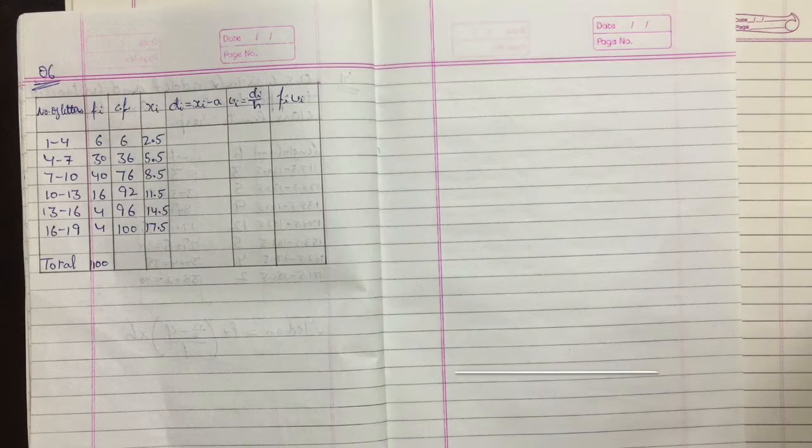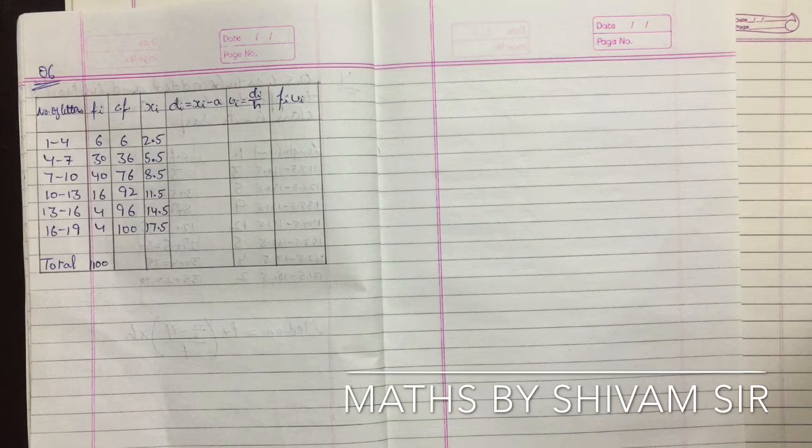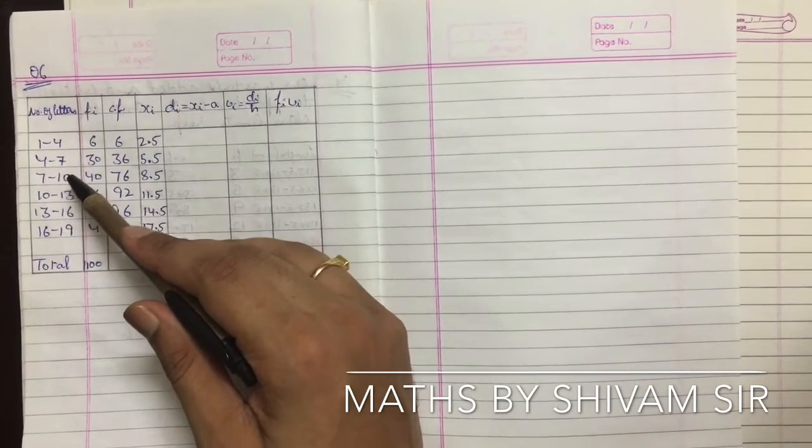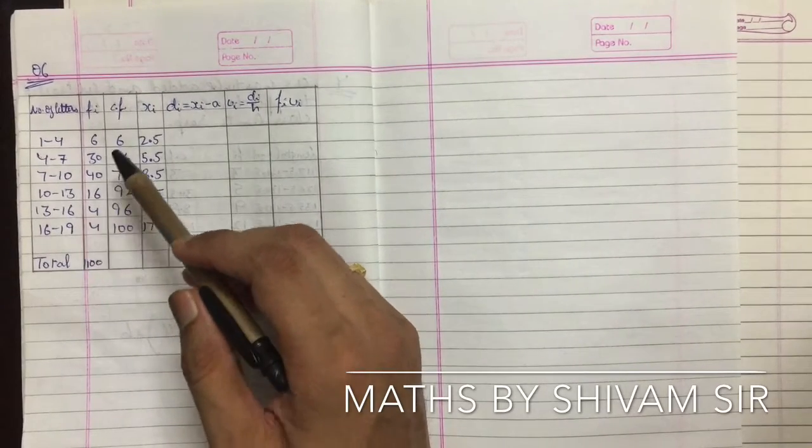So next is question number 6. It is given that 100 surnames were randomly picked up from a local telephone directory, and the frequency distribution of the number of letters in the English alphabets in the surnames were obtained as follows. The number of letters are 1 to 4, 4 to 7, 7 to 10, 10 to 13, 13 to 16, and 16 to 19.